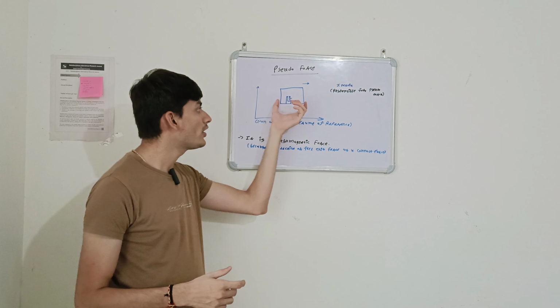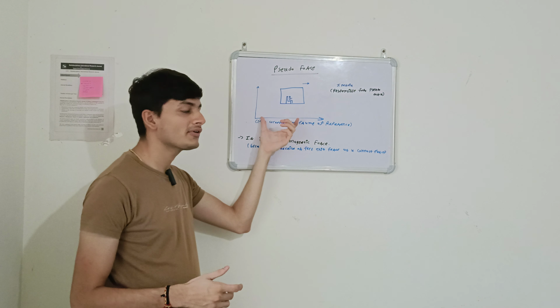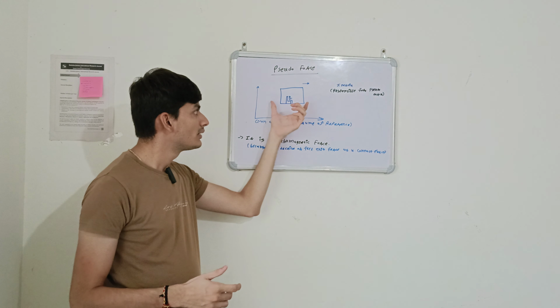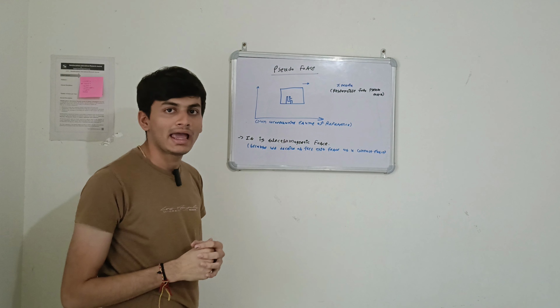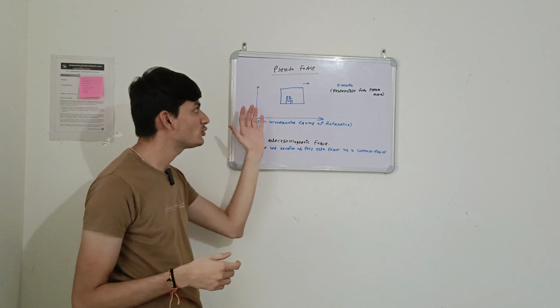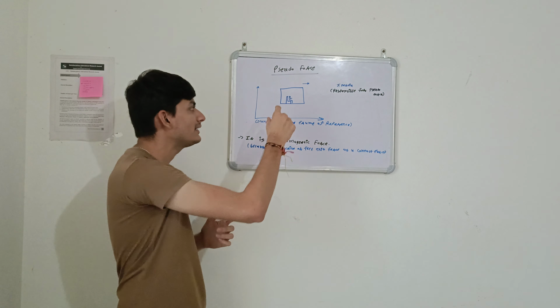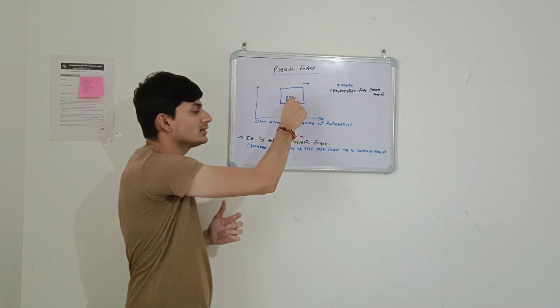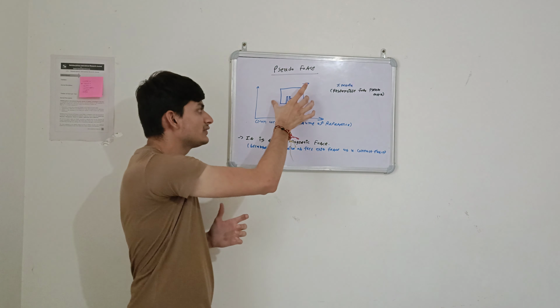When some body or frame of reference moves relative to another frame of reference, let's assume that this person is at rest and starting to accelerate. So at this moment, this person has zero velocity.